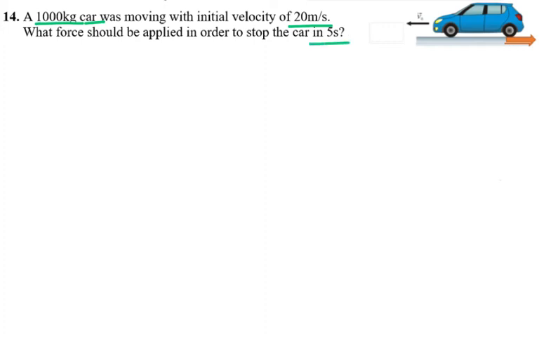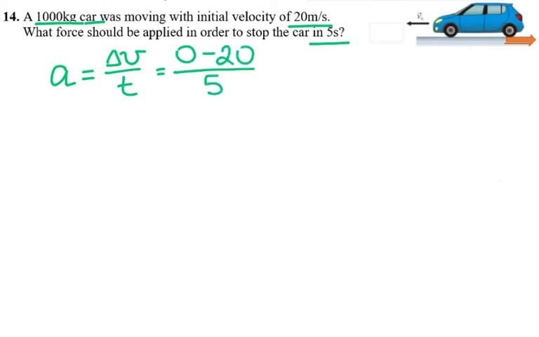So I have initial velocity, final velocity, and the time. I can use them to find the acceleration. So acceleration is equal to change of the velocity over the time. So final velocity is 0, initial velocity is 20, and the time is 5 seconds. So that gives me -4 meters per second squared.